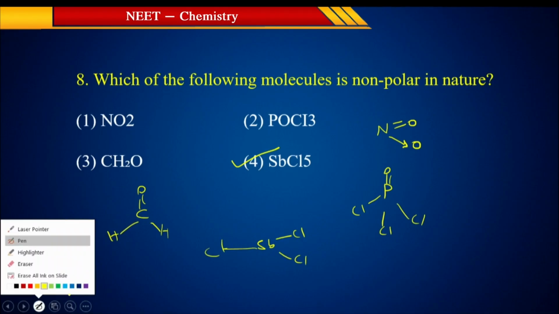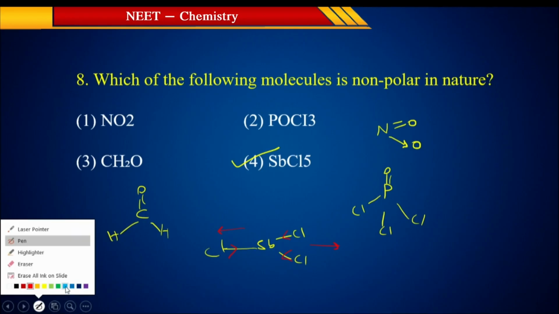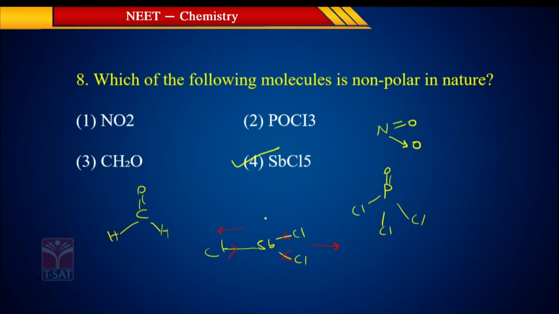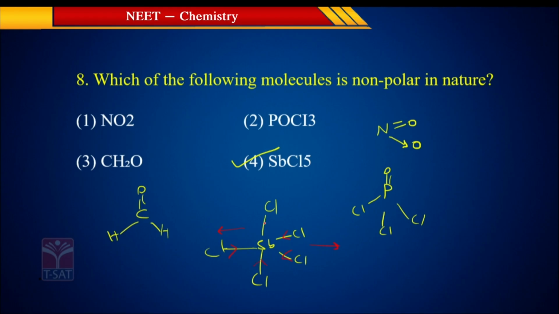So its vector moments cancel with each other. These 2 will go in this direction, and this will be coming in. Its vector moment is cancelled, and 2 more chlorines are there, chlorine here and chlorine here. Its vector moment is also cancelled, one is top and the other is bottom. So the net vector moment of this molecule is 0, so its dipole moment is also 0.